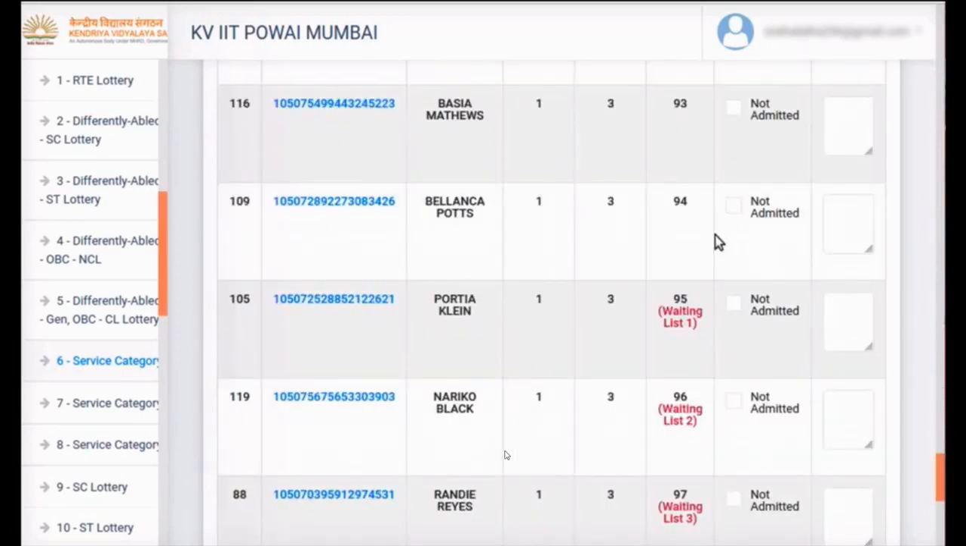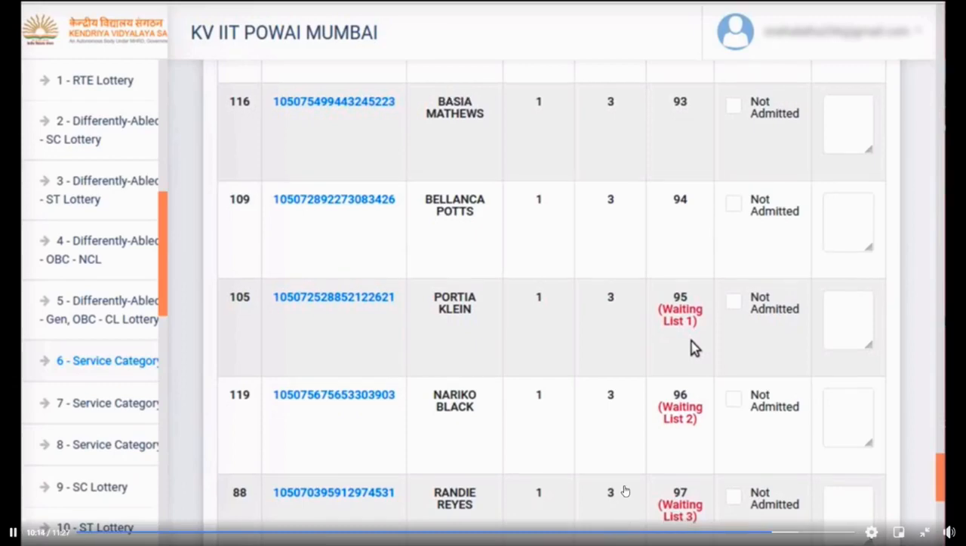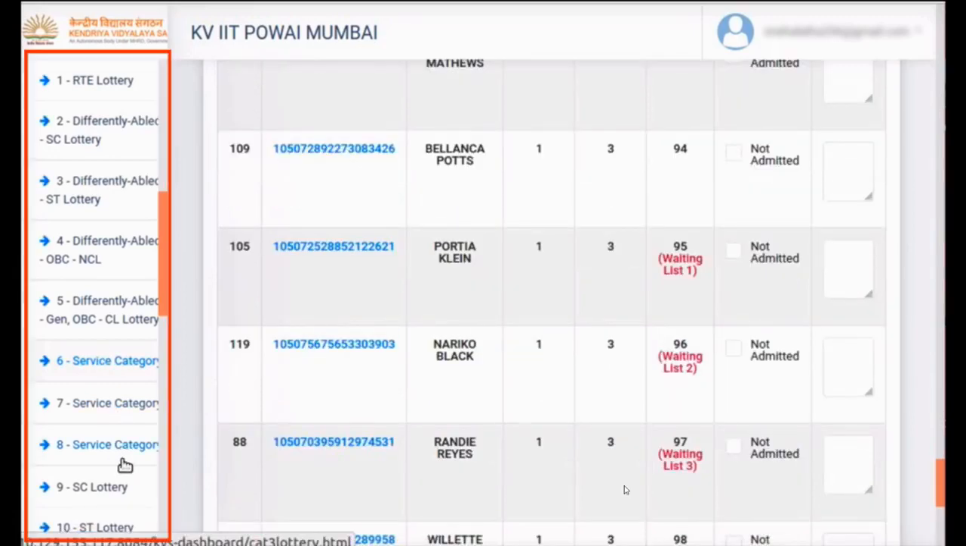Since the number of available seats in this category is 94, the waiting list starts from sequence number 95. Download the post lottery list by clicking on the Download Lottery Result button as shown earlier. Lotteries in other categories shown in the left menu can be conducted in exactly the same way at any time after the RTE lottery is conducted and in the sequence indicated in the left menu. However, the lottery for each category can be conducted only once. The sequence in which lotteries are to be conducted appears in the left menu and is exactly as approved by Kendriya Vidyalaya Sangathan.